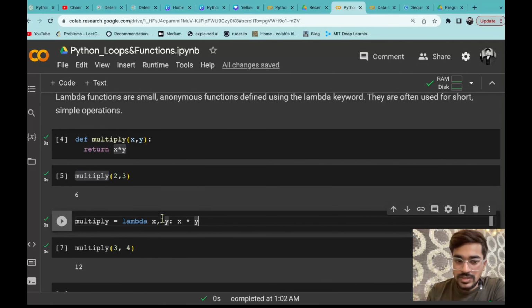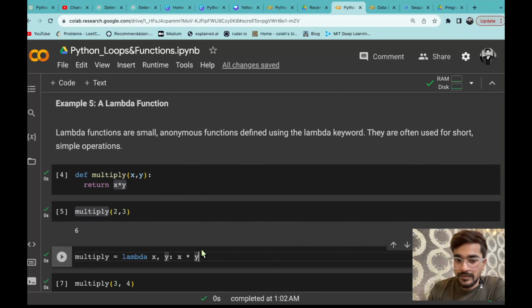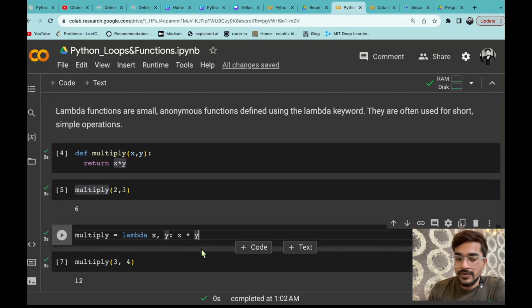So you can see now in just a single line you are able to create a function and you can also call that function. Now this is the simplest example of a lambda function that I have given. और भी complex lambda functions होते हैं, but I don't want to confuse you guys. Since you are learning the new concept, I have just given a simple example, and in future when you will be using lambda function, उस टाइम पे सारे complicated चीज़ clear हो जाएंगे if you know the basic things here.